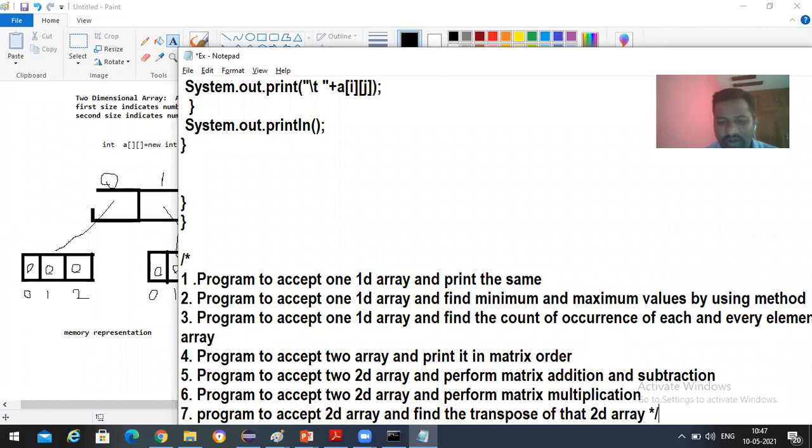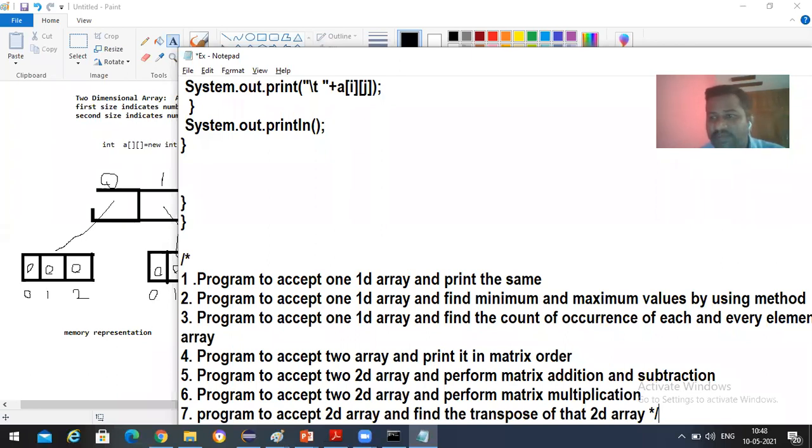A very simple program, students, and try to complete these programs by Saturday. Okay, not by Saturday, by Thursday you need to submit these programs. Those who have laptops, write the code for this, put it along with the outputs in one single Word document, create a PDF and send it to me. If you don't have laptops, put it on paper, scan that paper and send it to me by Thursday. Clear, students? Respond.